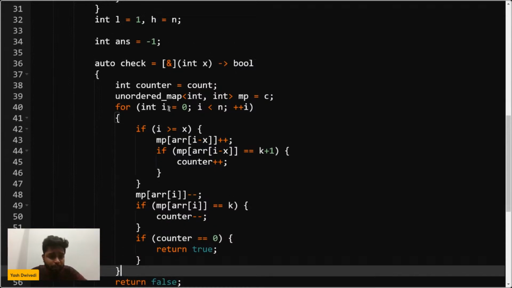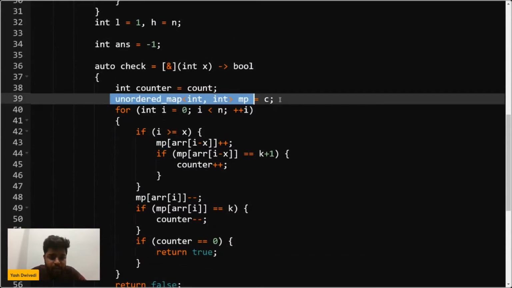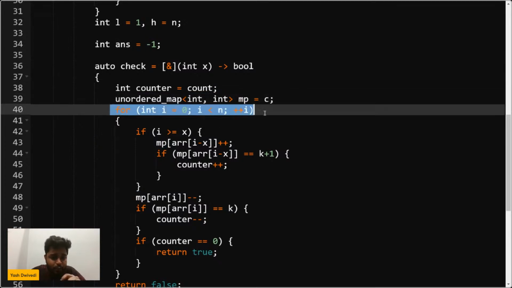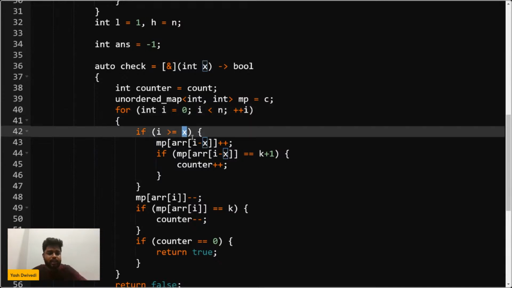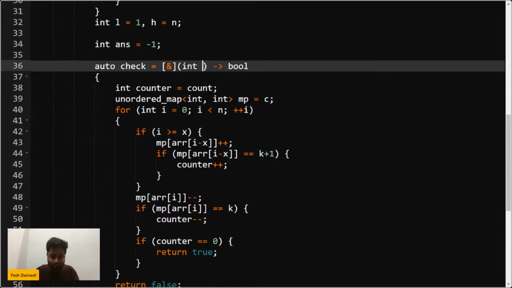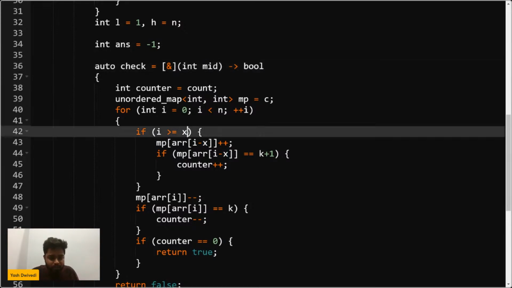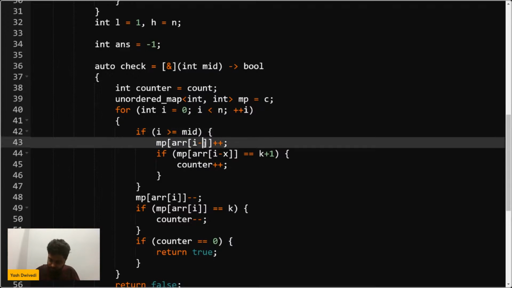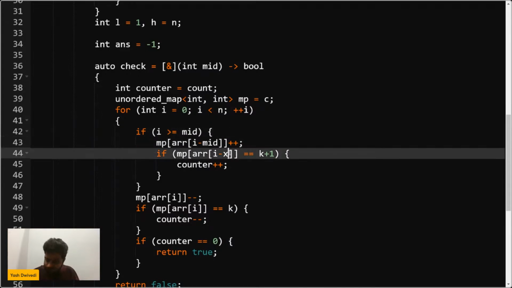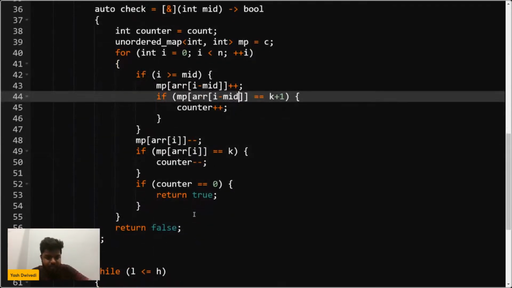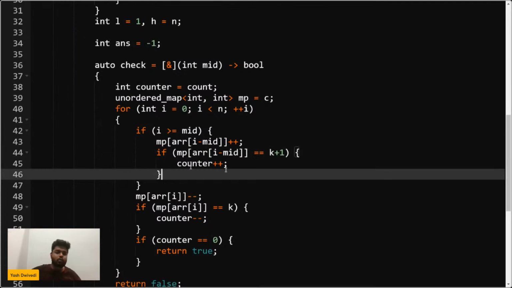Now let's move further. I am making a copy of it here, and I am iterating through the array. What is this check variable? This check variable is x. I can mark this as mid, because I'm only passing mid now. Instead of x, let me pass this as mid. Wherever x is there, let me pass it as mid. So what I'm doing here is I am basically trying to remove.